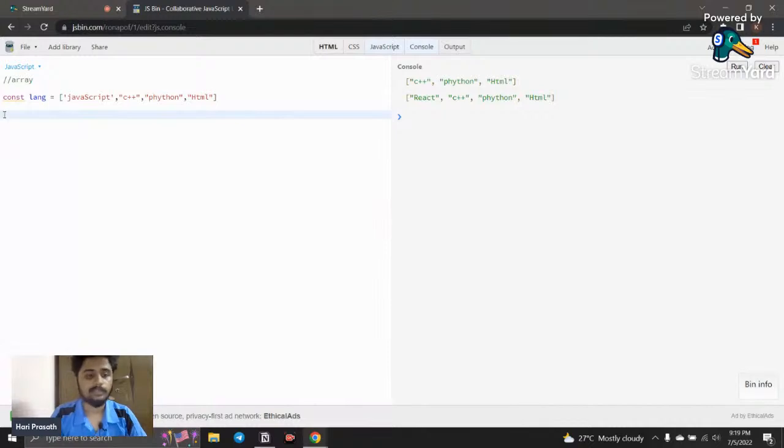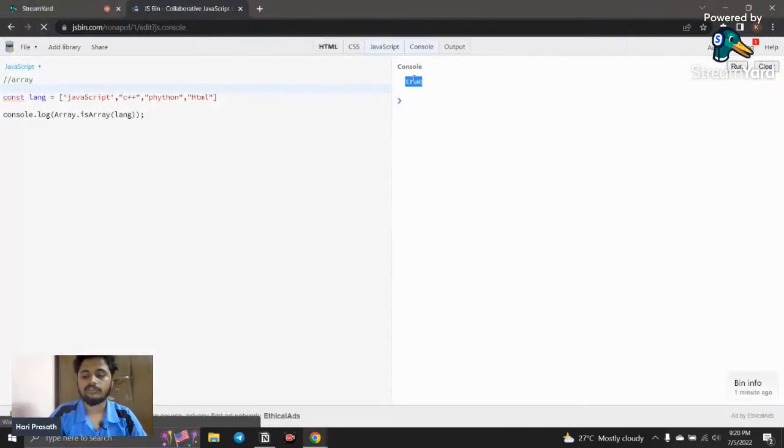There is a method called isArray. What does the isArray method do? Let me do it in practical. There is a method called Array.isArray. This is used to check whether the given variable is an array or not. If I refresh here, you can see it is true. If it returns true, it is an array. If it returns false, it is not an array. That is what the Array.isArray method does.